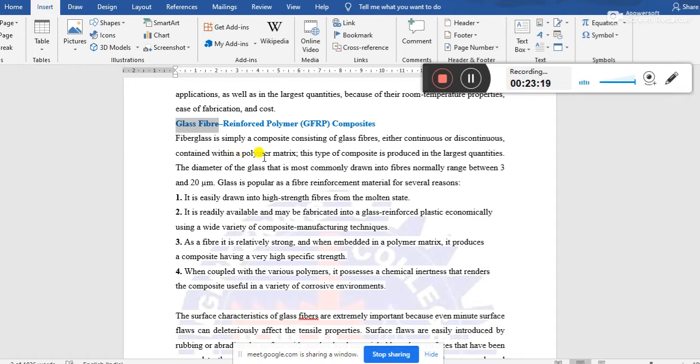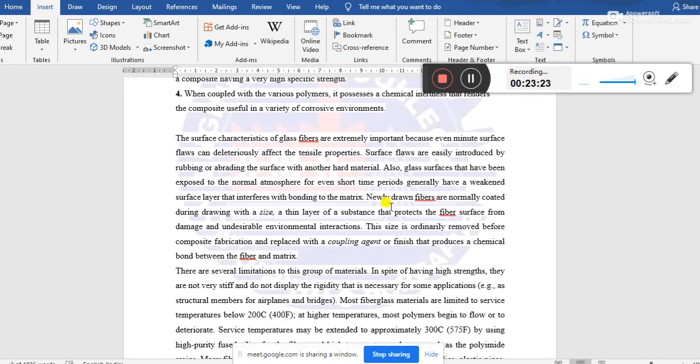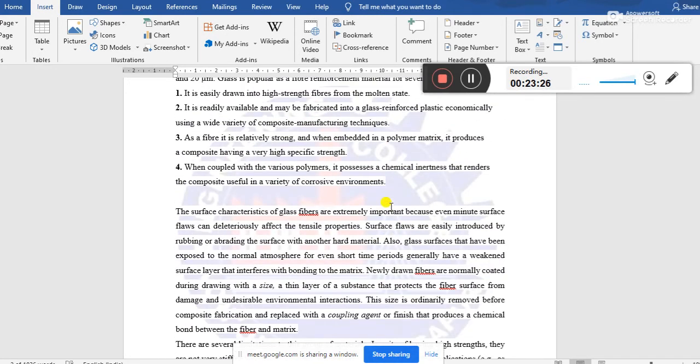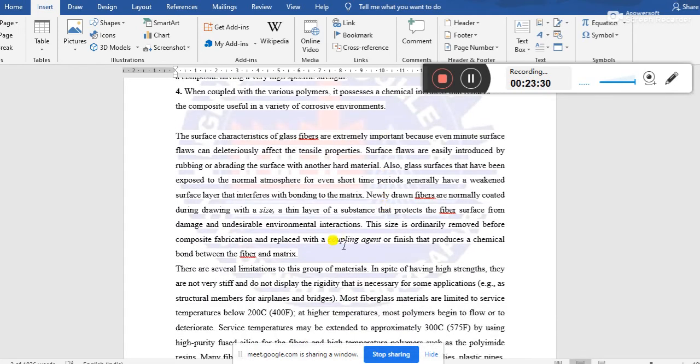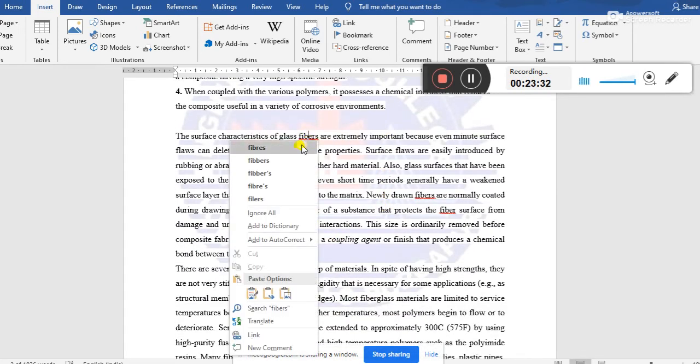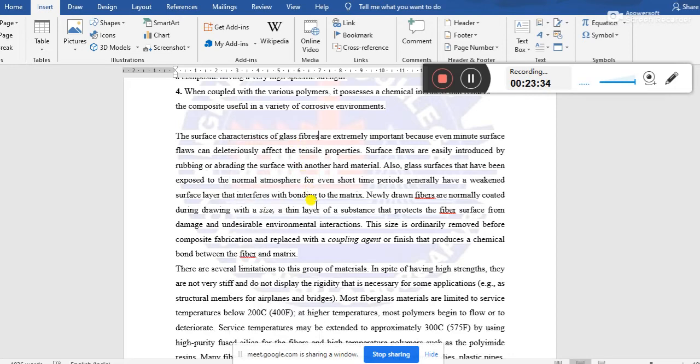Okay, now coming to the characteristics of the GFRP, the total characteristics is dependent on one parameter.